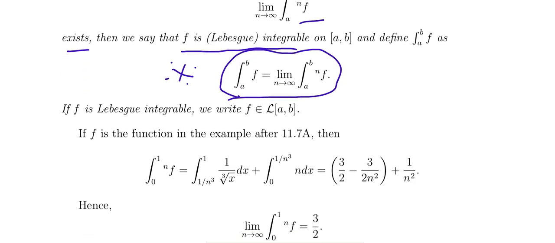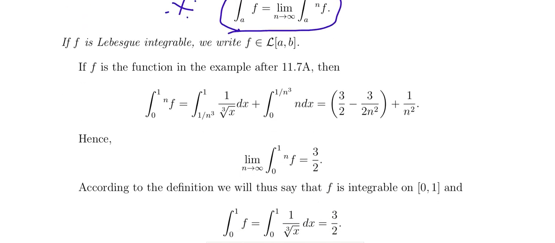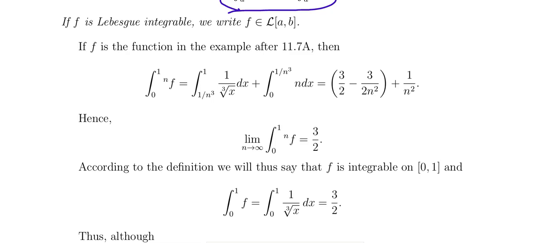So in this example, f is the function. So integral 0 to 1 of n f equals integral from 1 by n cube to 1 of 1 by cube root of x dx, plus integral 0 to 1 by n cube. We can split the integral from 0 to 1 like that, n f of x dx, because of the function defined like that earlier.